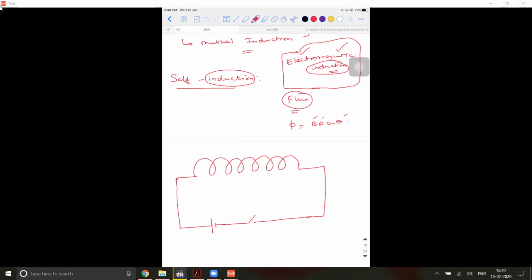What will happen within the coil? Obviously, we know that no current is going to flow. Right. Now, if I close this key, then what will happen? The first thing you need to check is what is the type of the battery that you have connected. Have you connected a DC source or AC source? DC. You have connected a DC. So obviously DC current is supposed to flow, right? So there will be a steady state current that is going to flow through the circuit after some time.